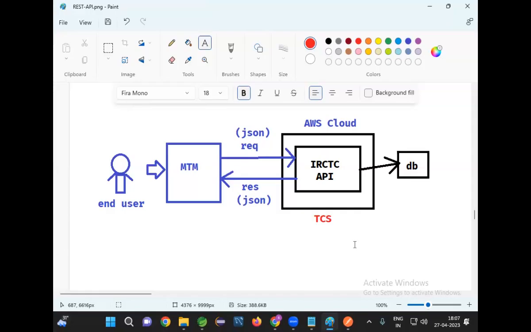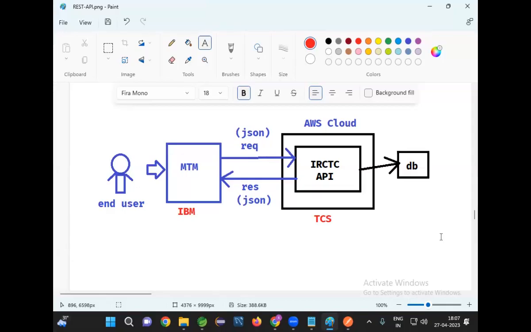Now, you people are from the IBM company. You are developing the Make My Trip application. So now your application is a consumer application. My application is a provider application. Assume that you all are from the Make My Trip development team, and I am from the IRCTC development team.